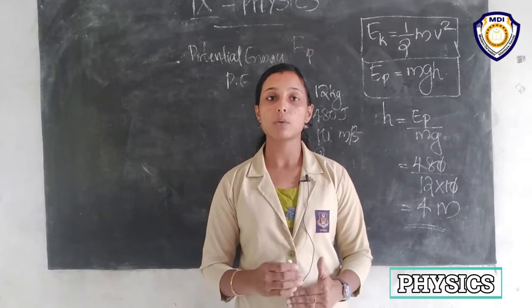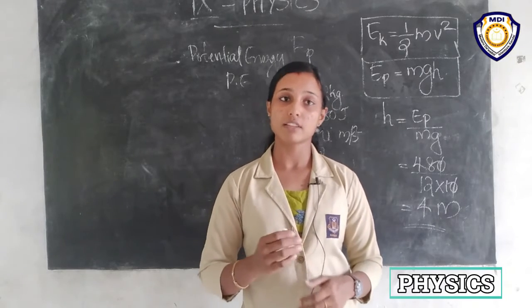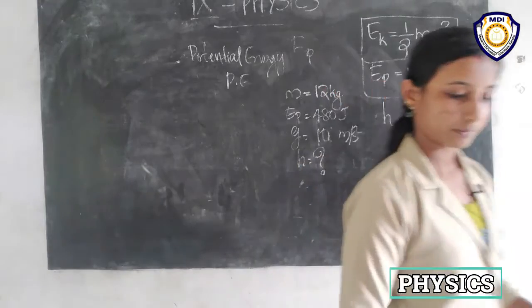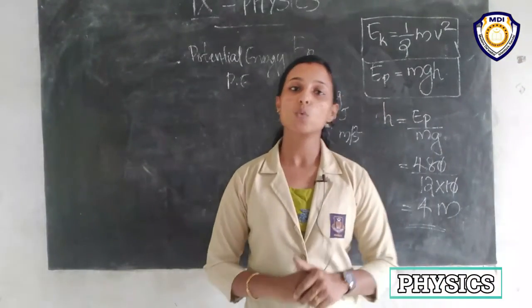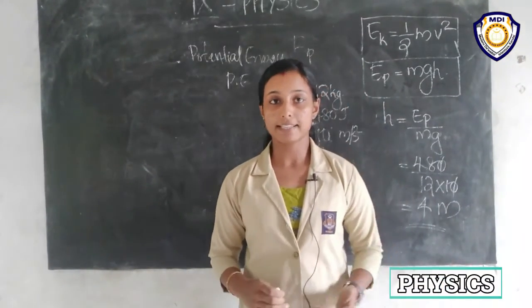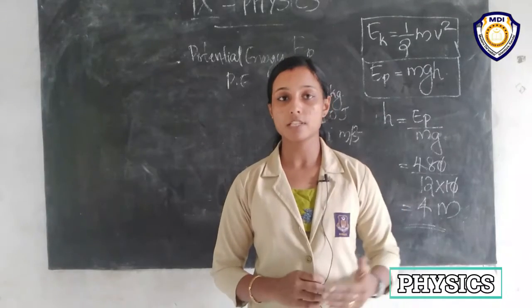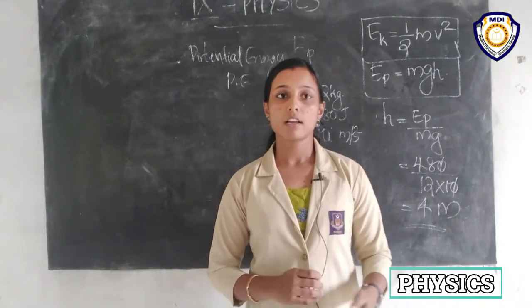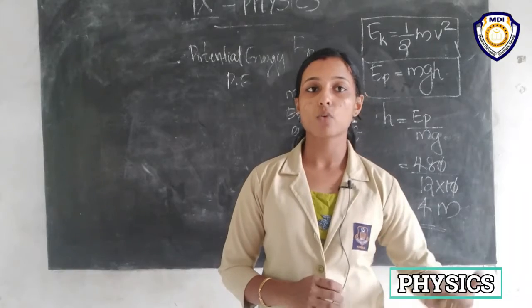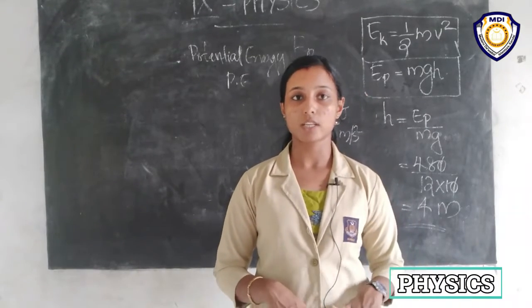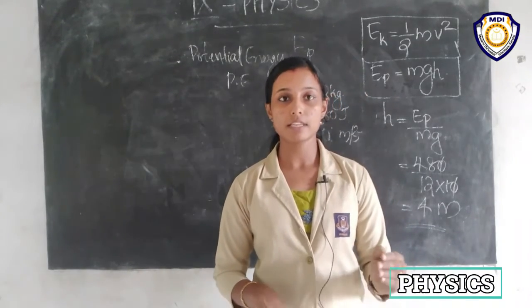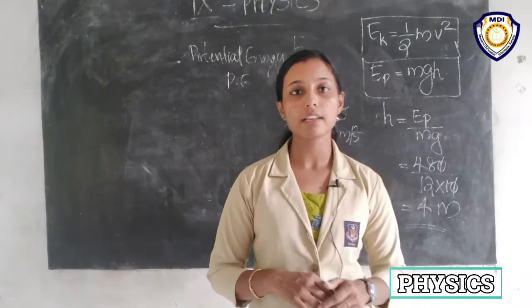What is the law of conservation of energy? We discussed potential energy and derived the expression for the potential energy of an object placed at a height h, that is, gravitational potential energy is equal to mgh.